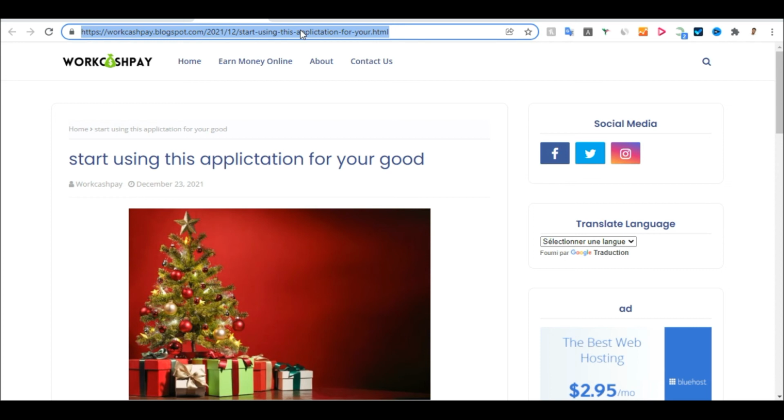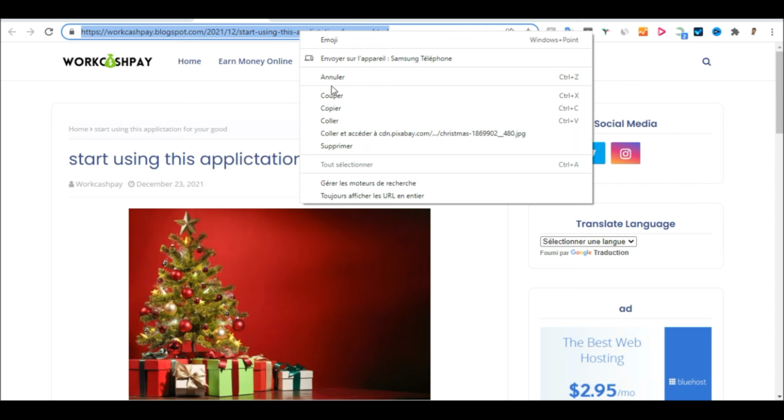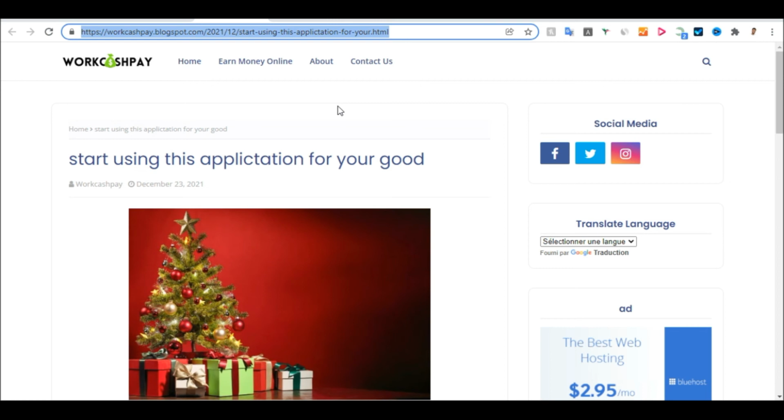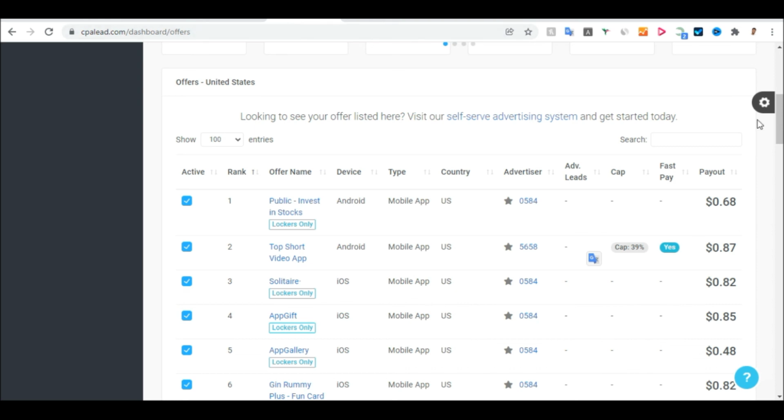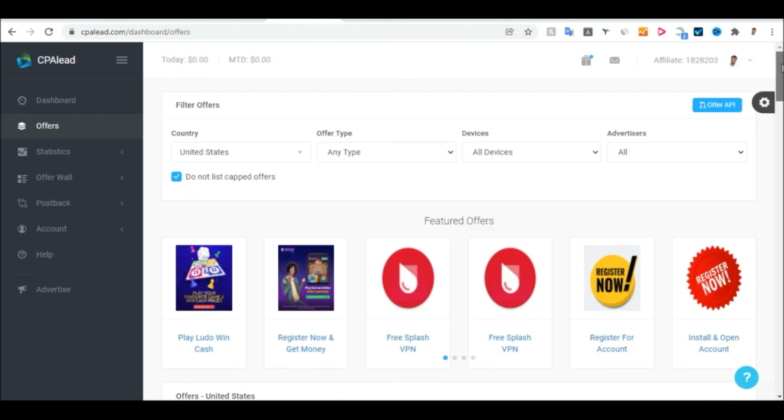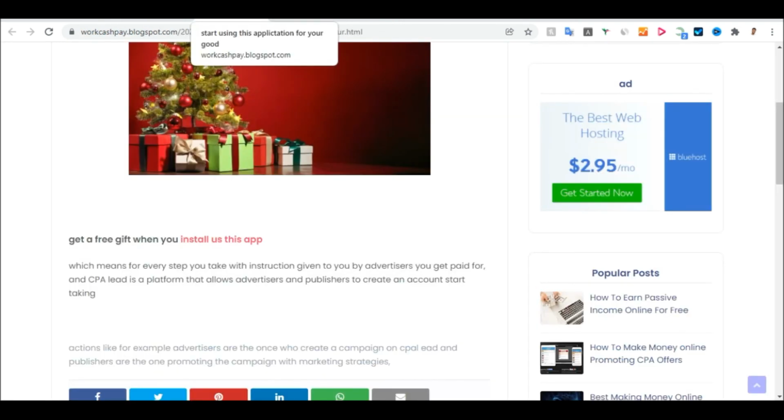So you can copy the link here and start promoting it on your Instagram group, Facebook group, WhatsApp group. Just start sharing the link. When people click on it, they read the articles and they want to use the application for free and get a free gift. They will now click on it, install the application, which is the instruction they give you on this website, which is called CPA lead. So once they have performed the task here, you will now make money.